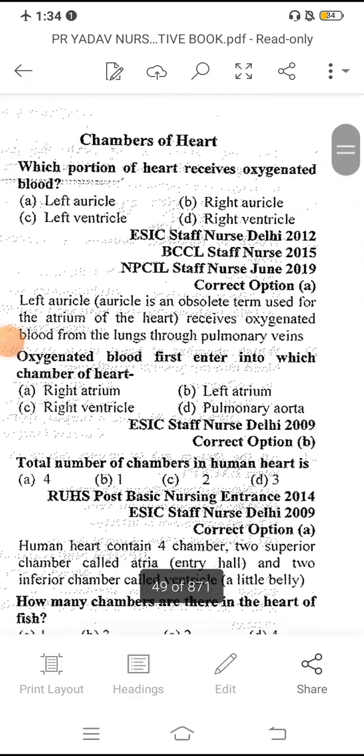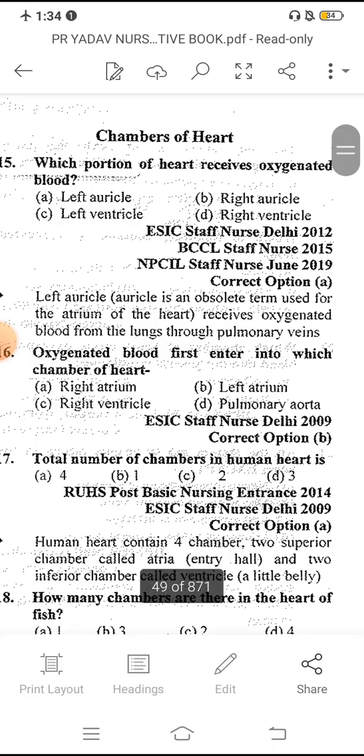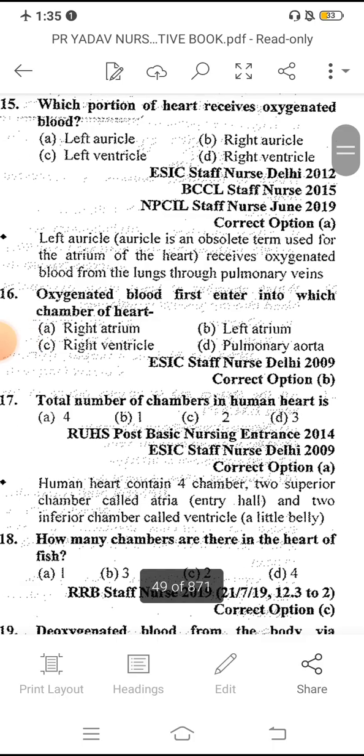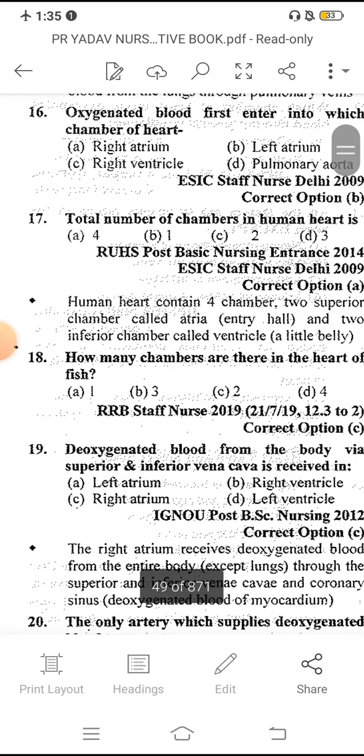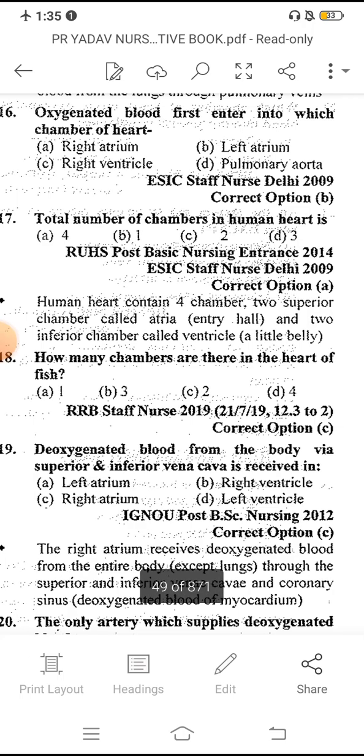Which portion of the heart receives oxygenated blood? You already know that it is the left auricle. The left auricle receives oxygenated blood from the lungs through the pulmonary veins. On the left side, oxygenated blood first enters which chamber? The left atrium or left auricle. What is the total number of chambers in the human heart? We already know that there are four chambers.